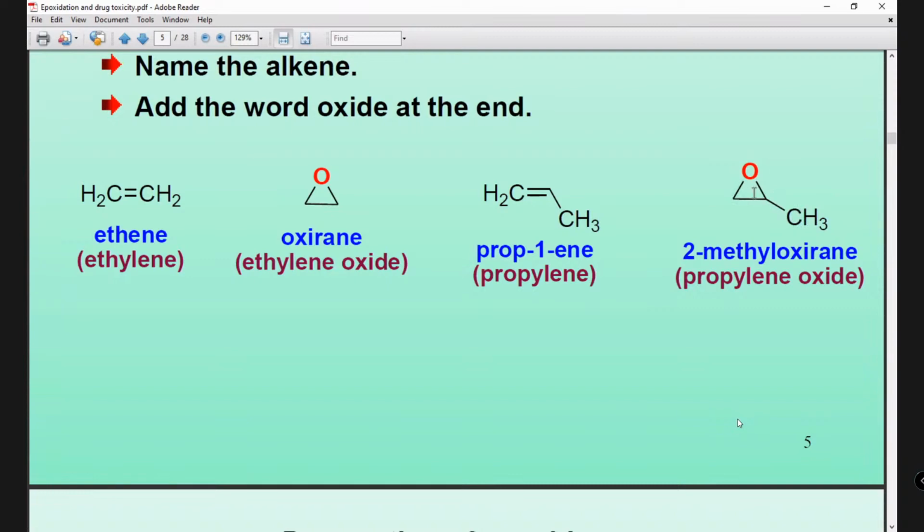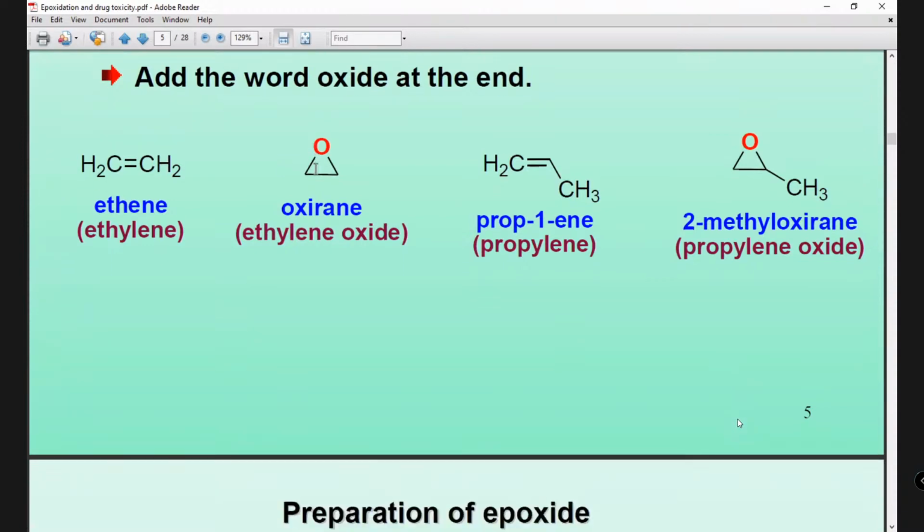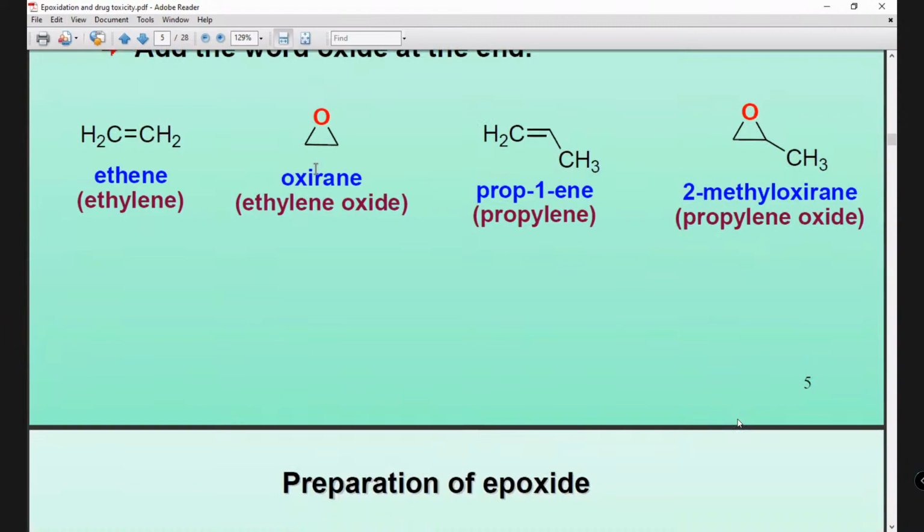Here there is an electron donating methyl group, so it will not break easily. It also has bulkiness, which blocks some area for the entering ligand to come. In oxirane, you can see there is no bulky group and no electron donation, so it will be highly reactive. The ligand will bind and hit the carbon, this bond will break, and it will open the ring. So this is why oxirane will be highly reactive compared to methyl oxirane.